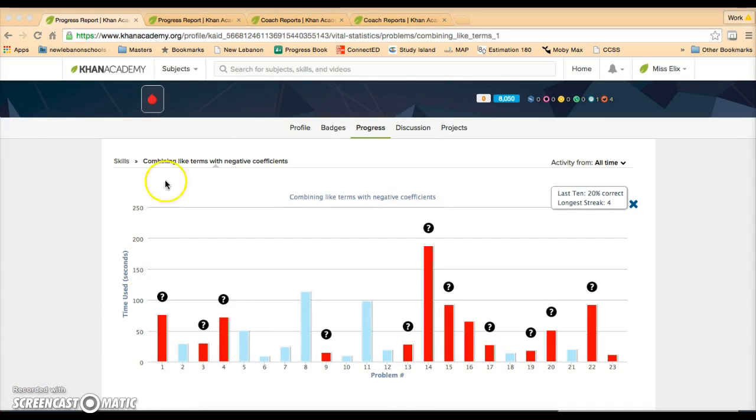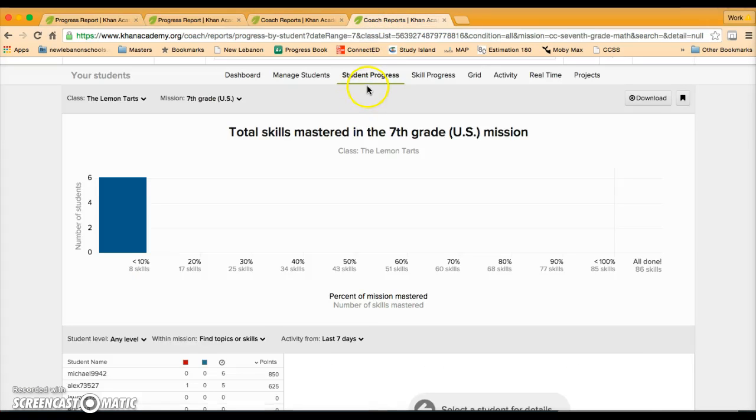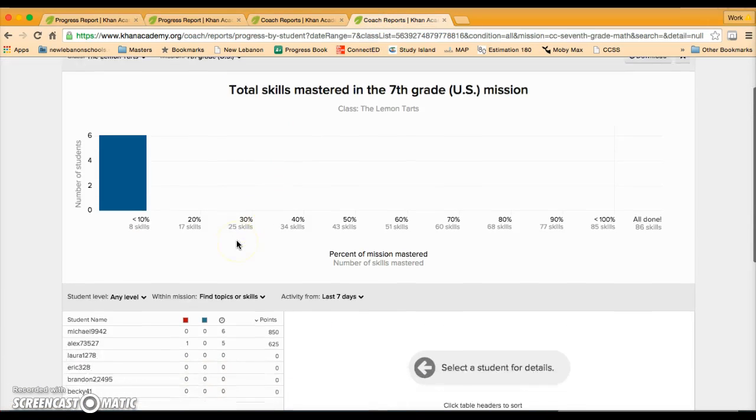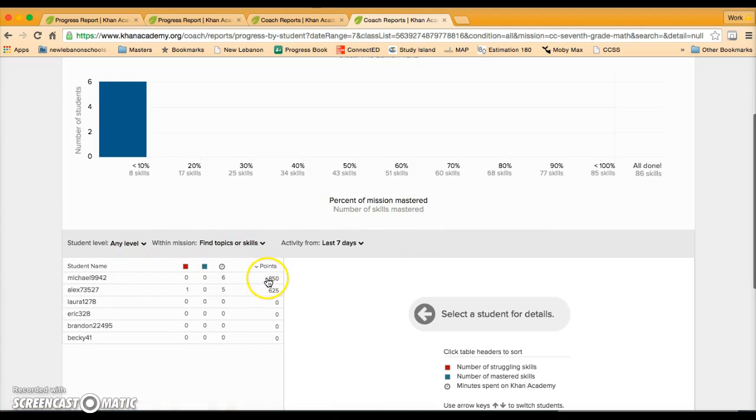If you go to the Student Progress tab up at the top, you can see a list of all the students and how many minutes they've spent, what standards they need help with, and what standards they are leveling up in. I like to keep this up in class because the students really make it a competition as far as how many points each student gets. So far, I love Khan Academy. It seems like a very structured, specific lesson plan for each individual student, and it's really individualizing their math skills and what they need help with.